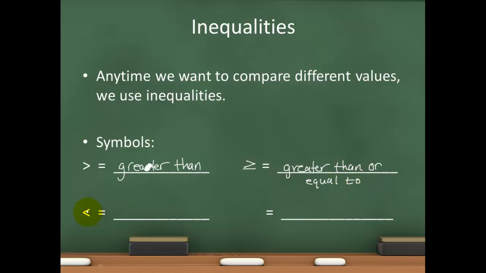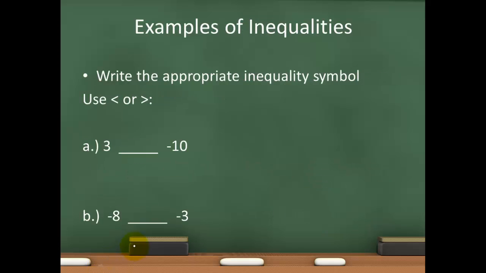Okay? When my V is opening to the right, it represents less than. And if I put a bar under that, it'll be less than or equal to. And so these are the things that we're going to use in order to compare two numbers. And these are some examples. I'm going to use my less than or greater than symbol in order to compare two numbers.